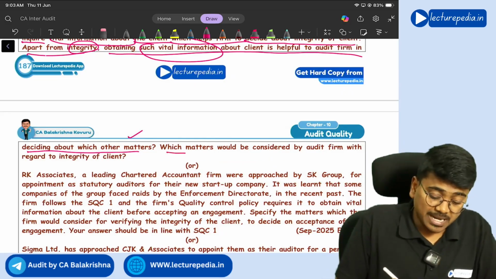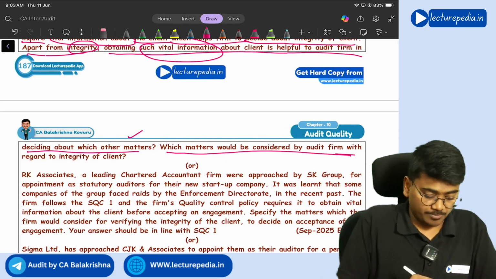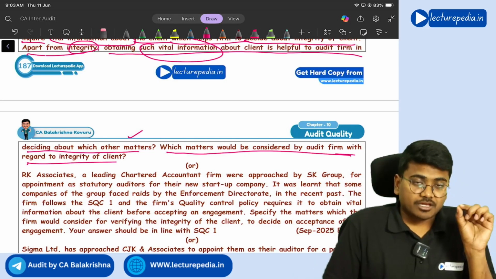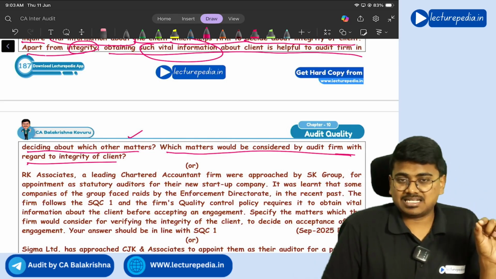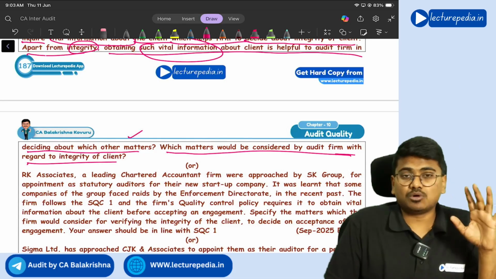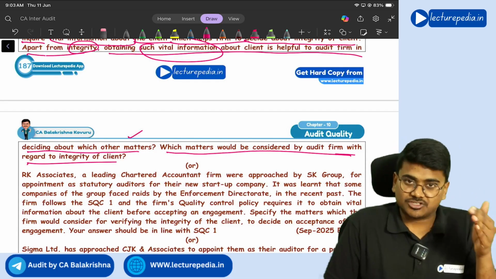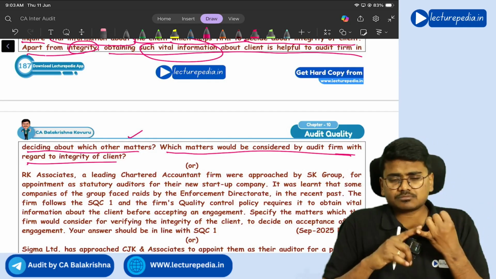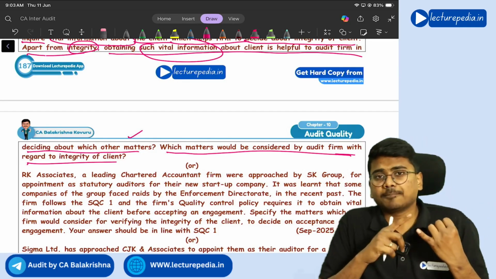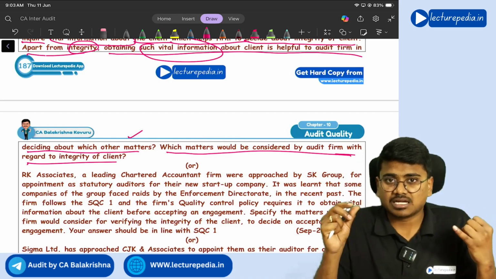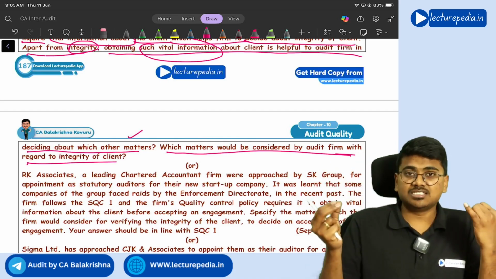Next, which matters would be considered by the audit firm with regard to integrity of the client? So in order to understand whether the client is having utmost integrity or not, what matters do you have to check? You have to see what is the nature of operations of the client and which business he is doing.